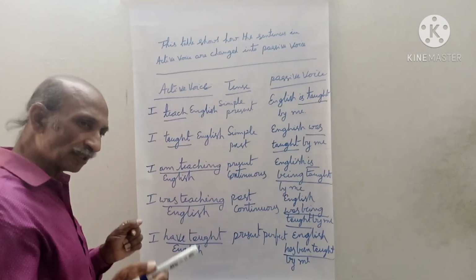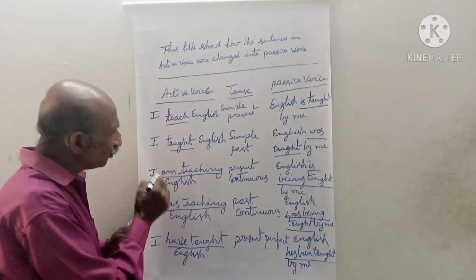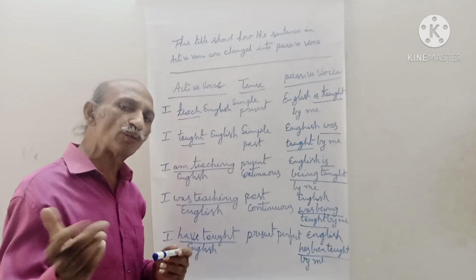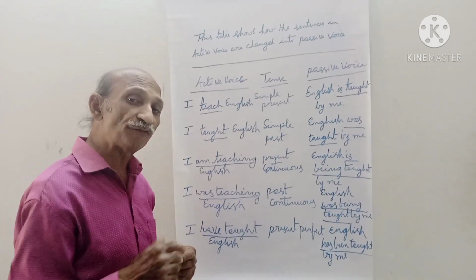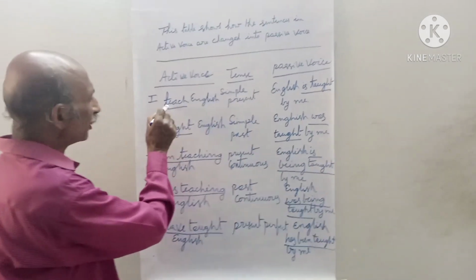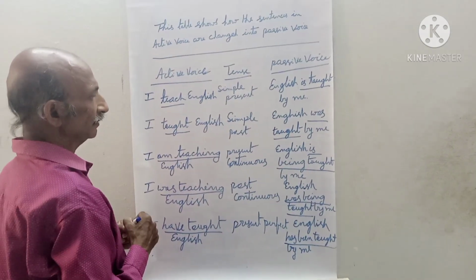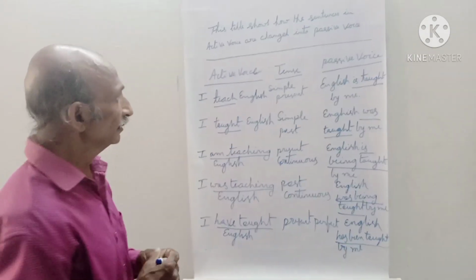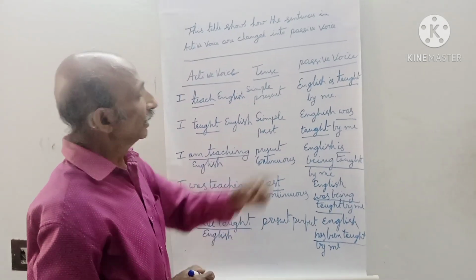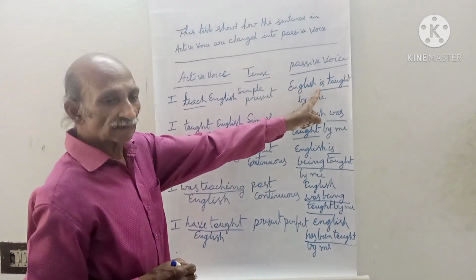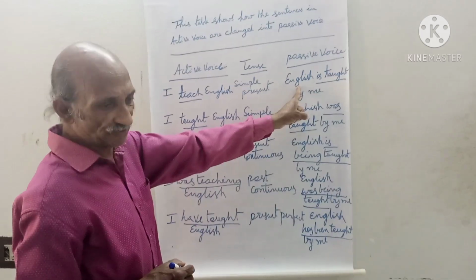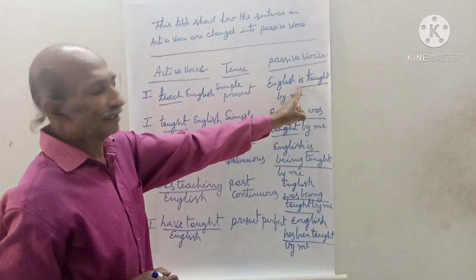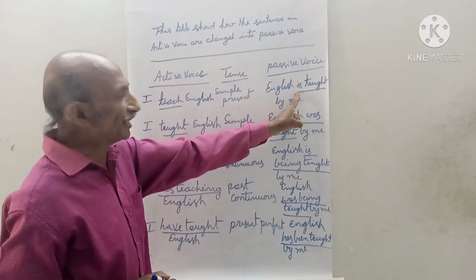What is rule number two? We should use the appropriate form of the verb to be depending on the tense of the verb. The tense of the verb is simple present tense, and the forms of be are am, is, are. Which one is suitable for the subject here? Is, because English is third person. So, the appropriate form of the verb to be is.